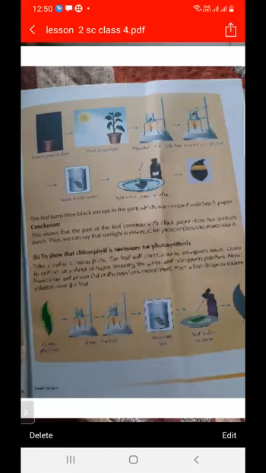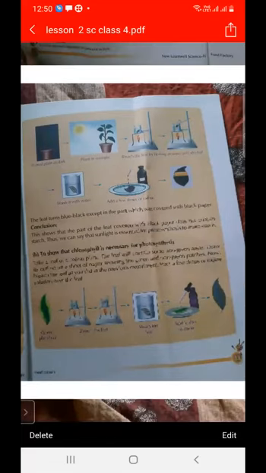First, we will prove that sunlight is also required for photosynthesis. In activity 1, we will prove that sunlight is required for photosynthesis. For proving this, we will require a potted plant. And what do we mean by potted plant? A fully grown plant is called a potted plant.